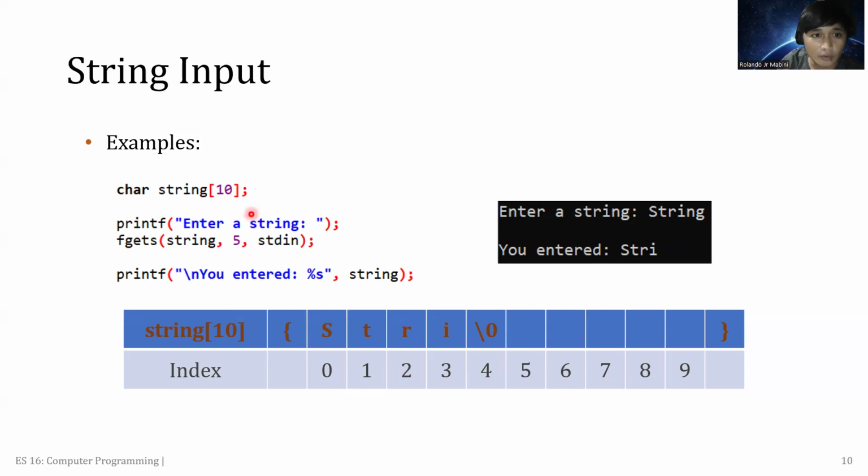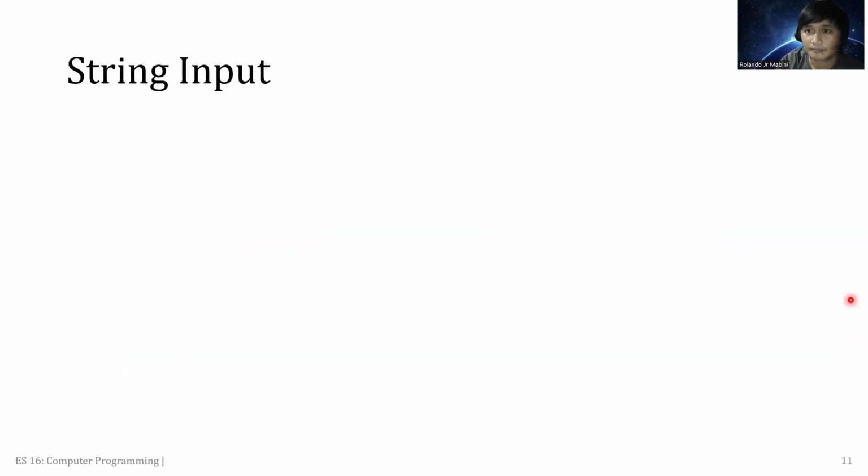So even though we declared the string with a maximum of 10 that the character array can hold, in our fgets function we only set this as 5. So when we run the program, it will read this fgets function, which is set to 5.